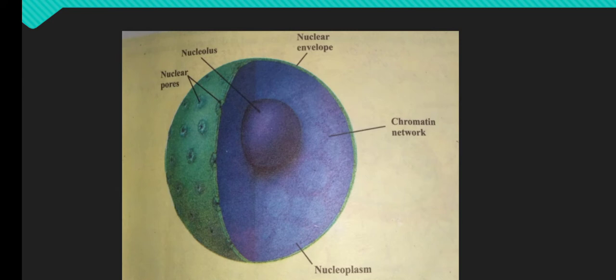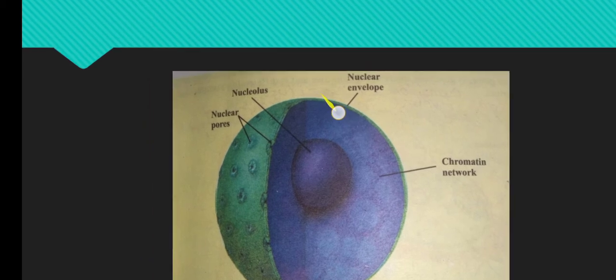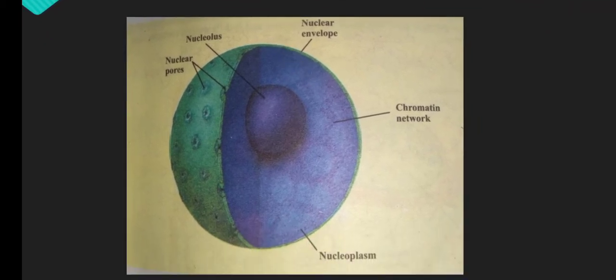Nucleus is surrounded by a nuclear membrane. Nuclear membrane separates the nuclear material from the cytoplasm. Nuclear membrane is also called nuclear envelope. Nuclear envelope consists of two membranes, outer membrane and inner membrane. Outer membrane is continuous with endoplasmic reticulum at certain points, not all, but at certain points.